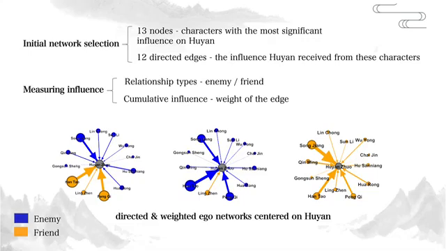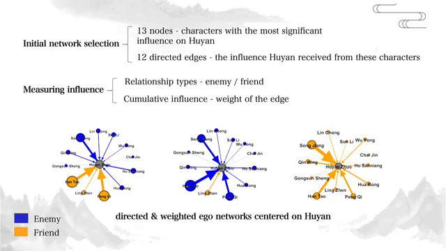Based on our understanding, the initial 13 characters who interacted with Hu Yan had the most significant influence on his motivation. Thus, we chose to focus on these nodes and examine their ongoing influence on him. Centered on Hu Yan, we created 12 directed edges from the 13 nodes to Hu Yan, representing the influence he received from these characters. This formed our directed network.